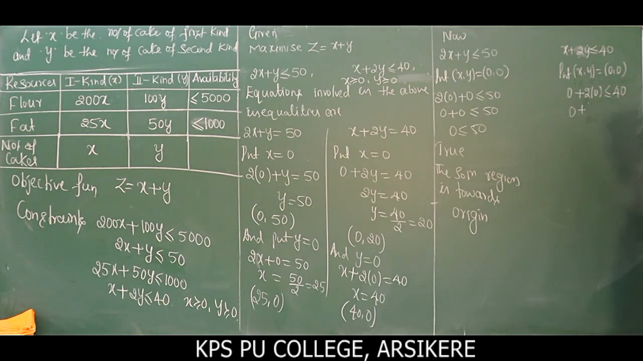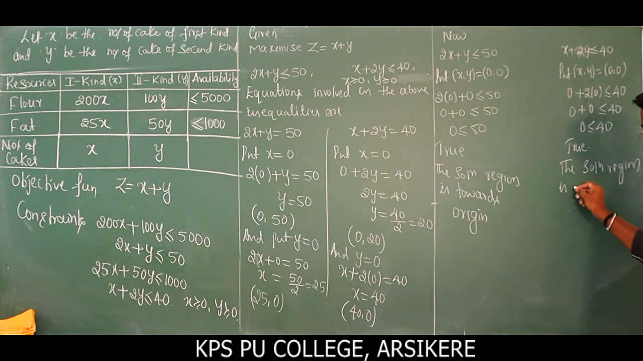0 plus 2 into 0 is again 0, right? 0 less than or equal to 40. 0 plus 0 is 0. 0 less than or equal to 40. If you observe the inequality, the statement becomes true because 0 is always less than 40. Therefore, the solution region is towards origin. Clear? Okay. So take a pause and note down all the things that I have written here.